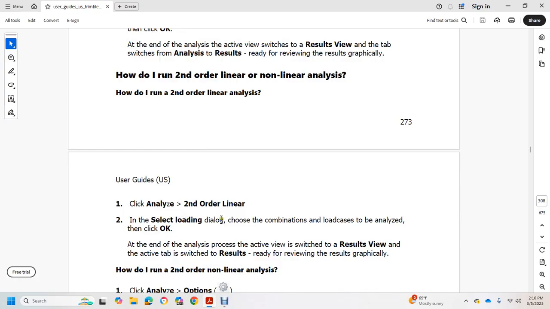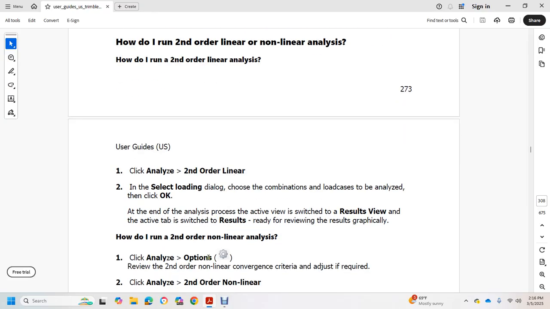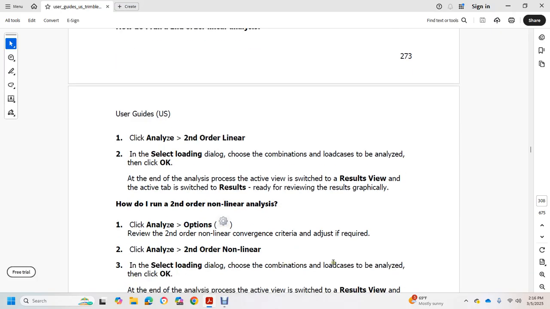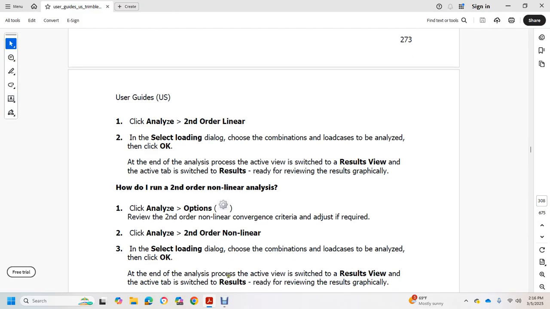How do I run a second order nonlinear analysis? Click the Analyze option, review the second order nonlinear convergence criteria, with adjustments as required. Click Analyze, Second Order Nonlinear, select the loading dialog, choose the combination load case to analyze, click OK. At the end of the analysis, the active view switches to the result view, ready for reviewing the results graphically.